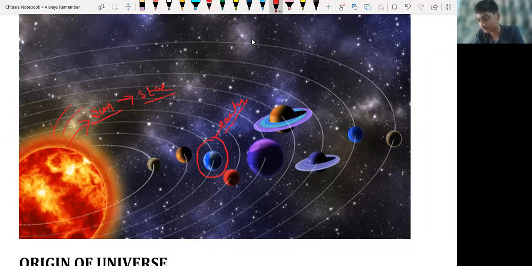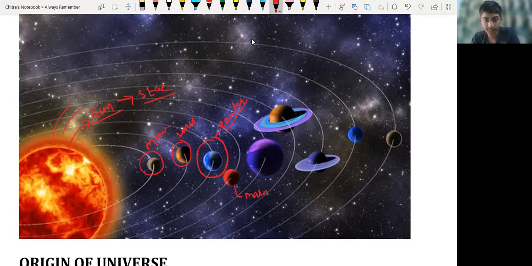If we discuss the increasing order on the basis of distance, we have first Mercury. After Mercury we have Venus, then we have our planet Earth where life is possible. After Earth, we have Mars.